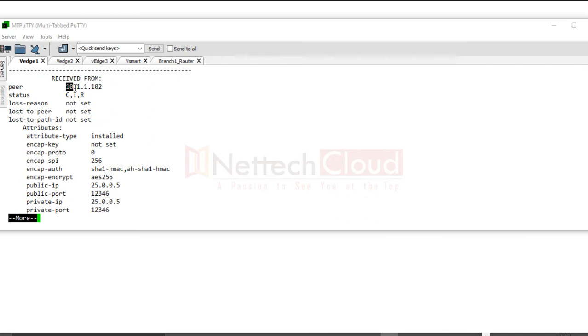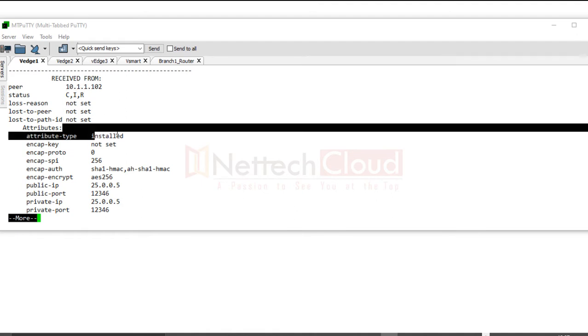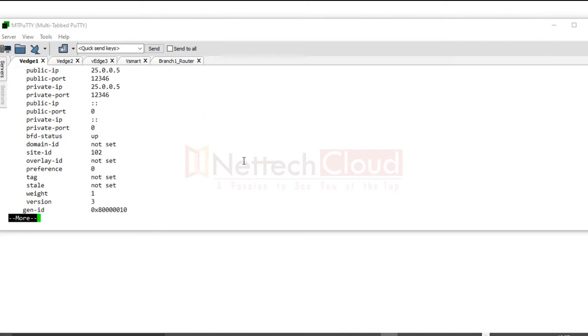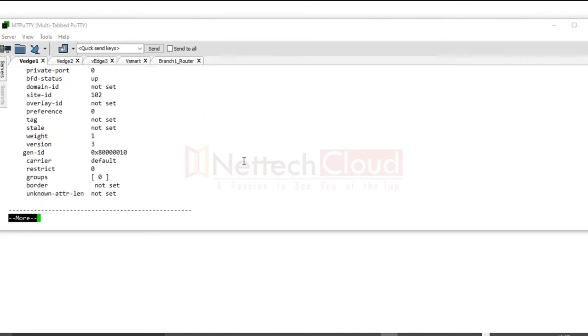Received from the vSmart and attribute type installed, and encapsulation, encap SPI like security parameter index, and here encapsulation authentication SHA, HMAC hash message authentication code, authentication header, like different attributes used in IPsec tunnel. We will talk about it later on.